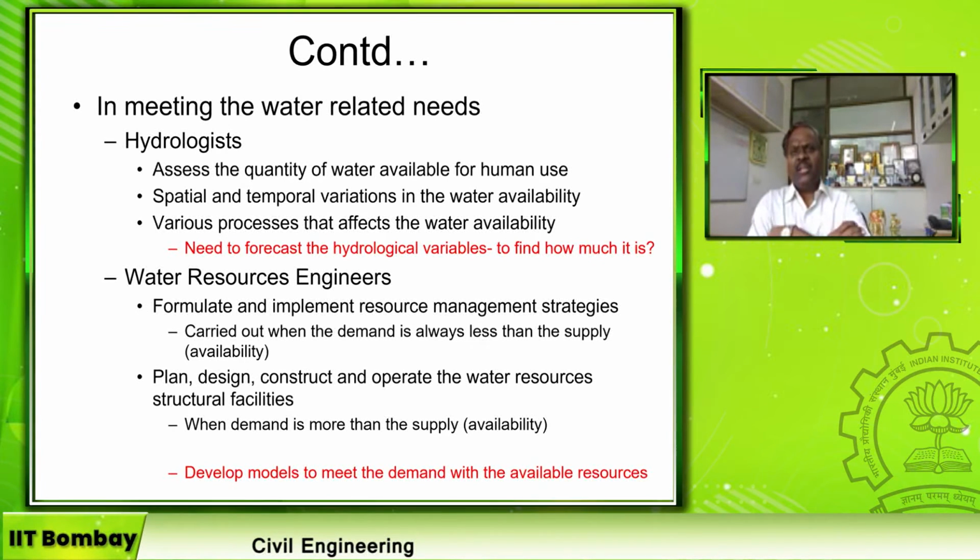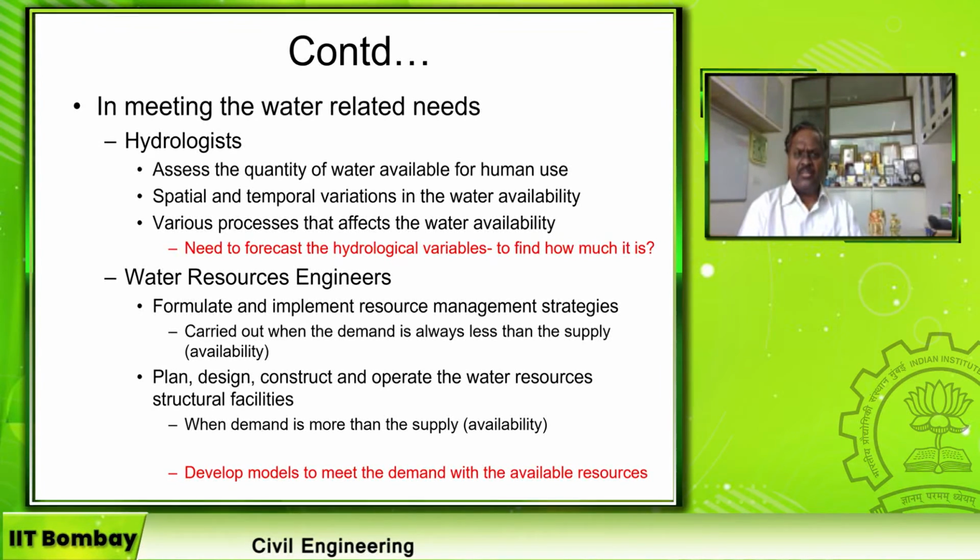So in meeting water related needs, the hydrologist and the water resource engineer have to work hand in hand. But I can say that a water resources engineer takes full shape only when he has basic knowledge of hydrology.